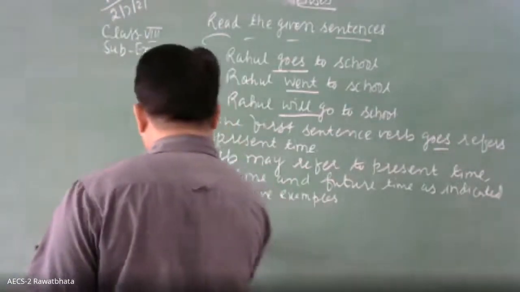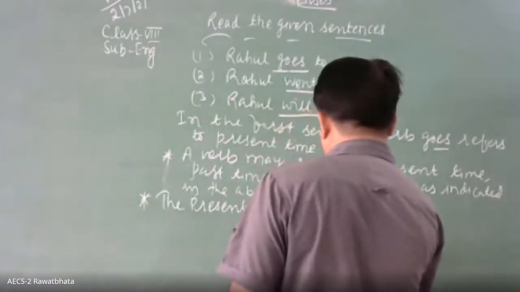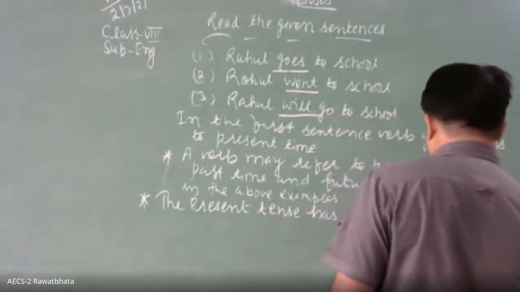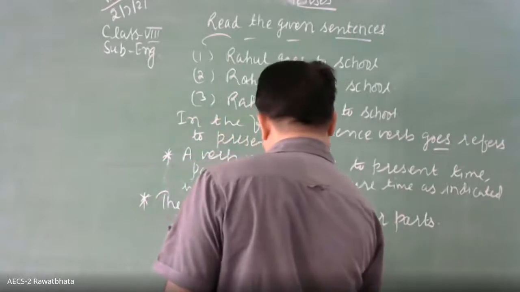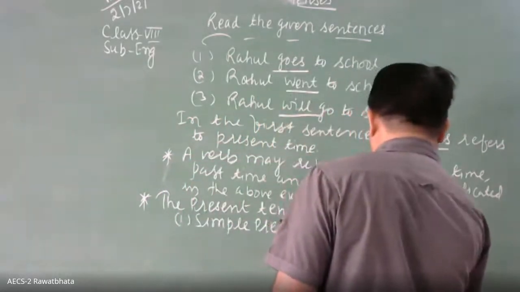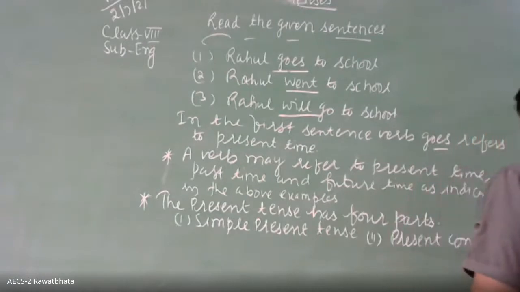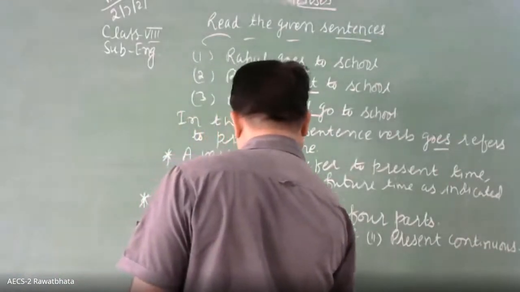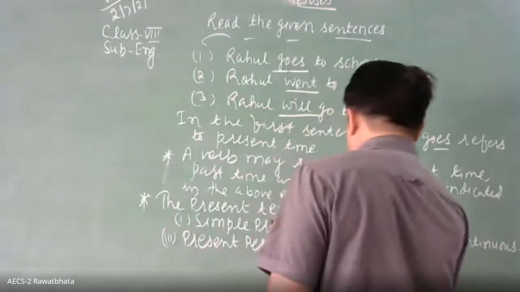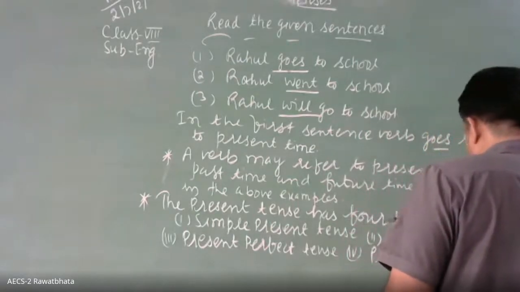So you write it there: present tense has four parts: simple present, present continuous tense, present perfect tense, then present perfect continuous.